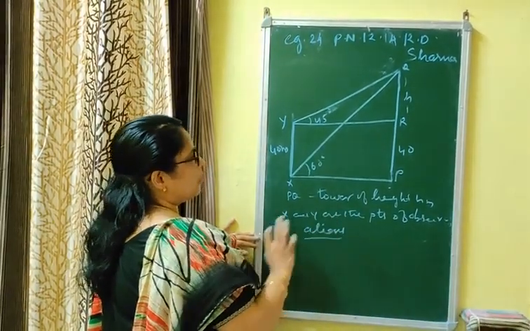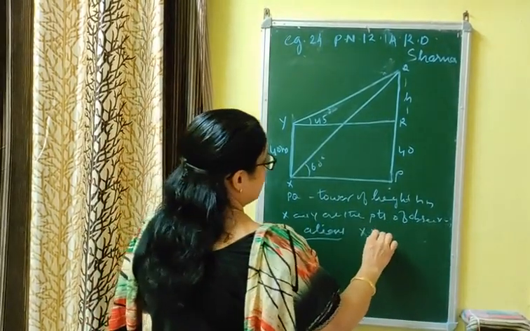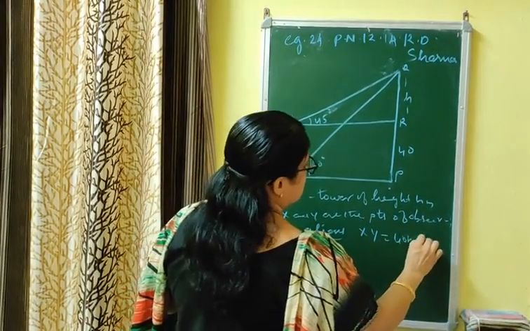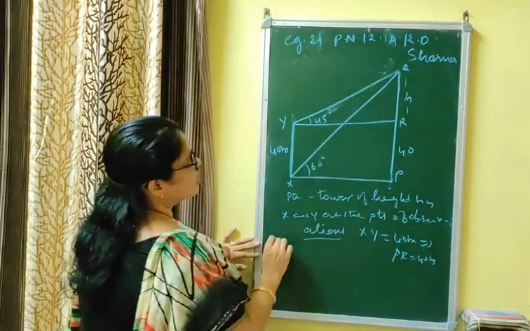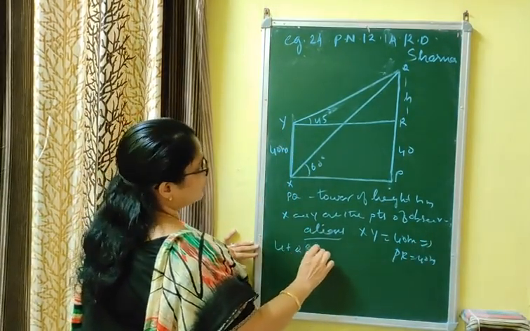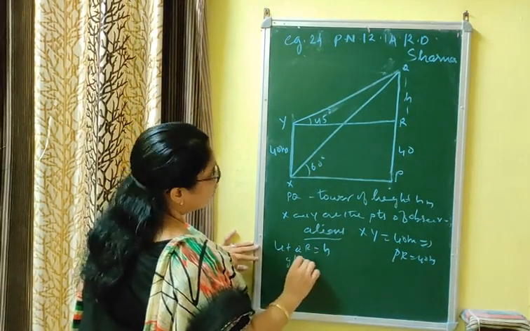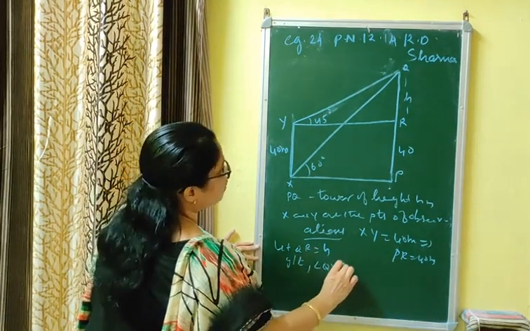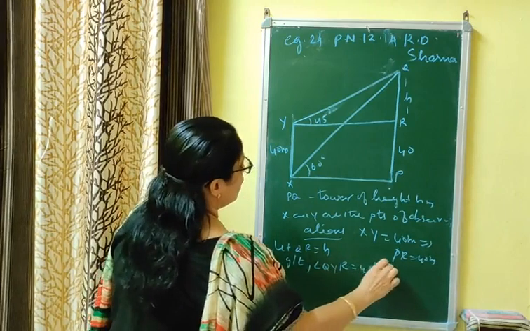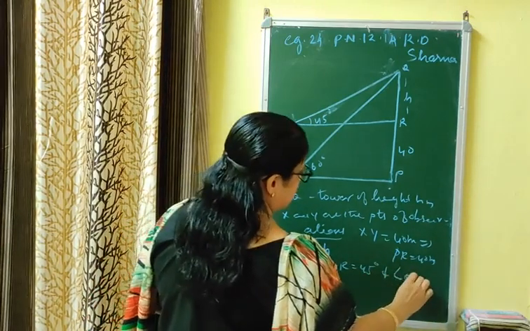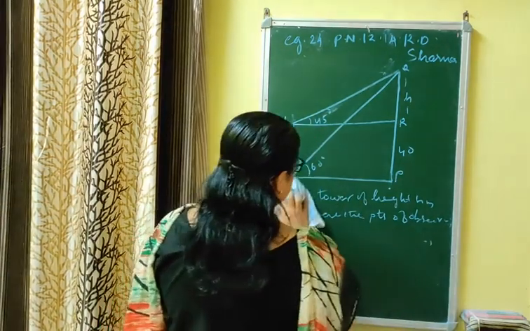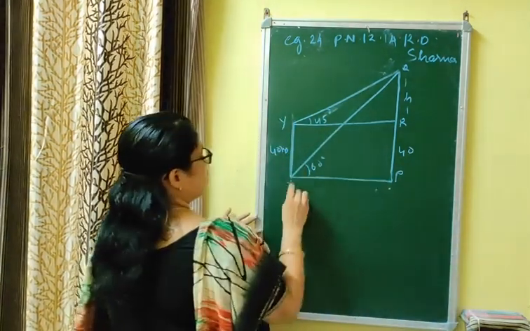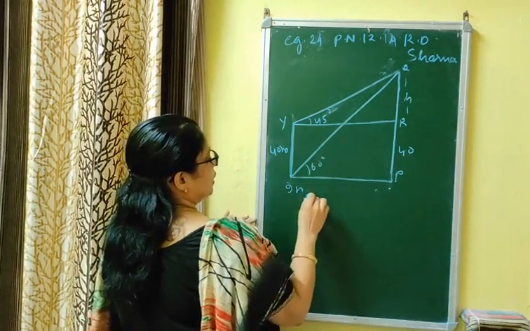That is, X and Y are points of observation. XY equal to 40 meter implies PR equal to 40 meter, and let QR equal to h. Given that angle QYR is equal to 45 degrees and angle QXP is equal to 60 degrees. These are our assumptions. Now how will you proceed? First take the right triangle with angle 45 degrees.